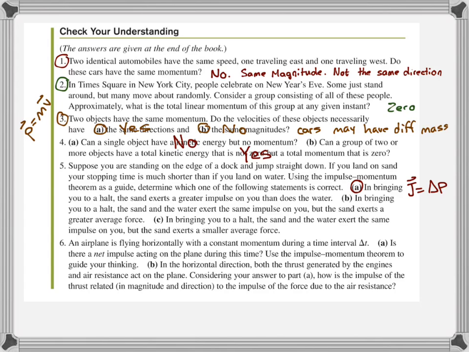Impulse is equal to the change of momentum. The initial momentum for the guy landing on the ground and landing on the water is the same. They're going to hit the ground and the water at the same velocity, so they're going to have the same initial momentum, and the water is going to eventually make them stop just like the ground is, so they're going to have the same final momentum. So they're going to experience the same change of momentum, so they are going to experience the same impulse. So letter A is false.